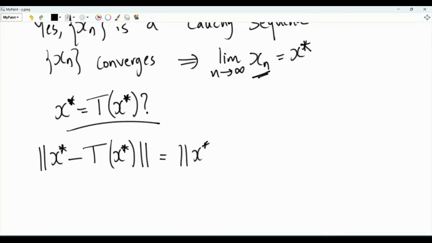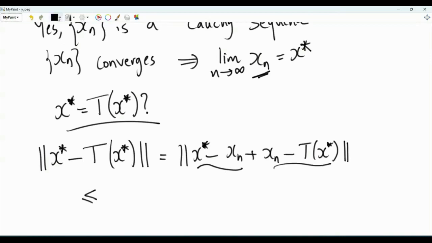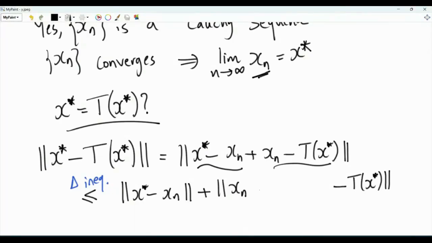Subtract and add x of n. Apply the triangle inequality. Treat this as a vector and this as a vector. So by the triangle inequality, this norm is less than or equal to the norm of x star minus xn plus the norm of xn minus T of x star.